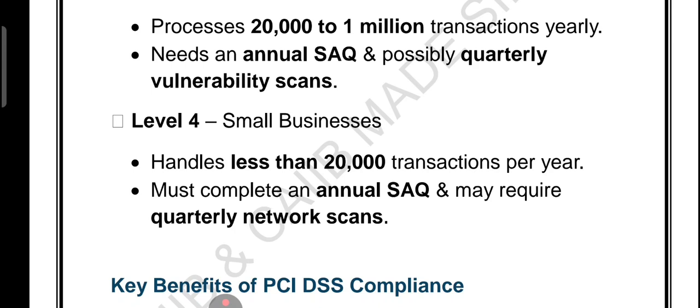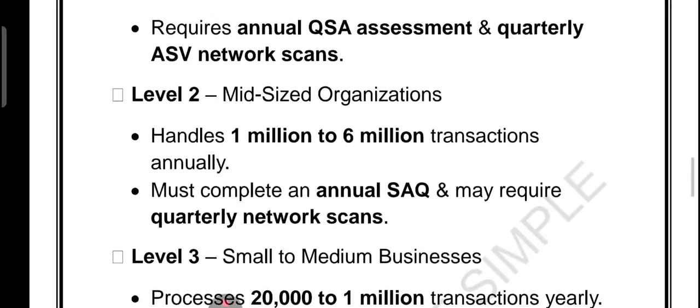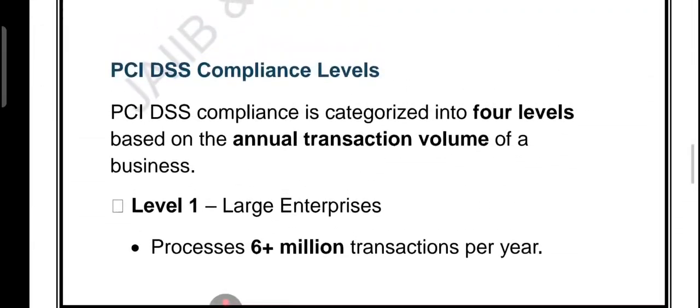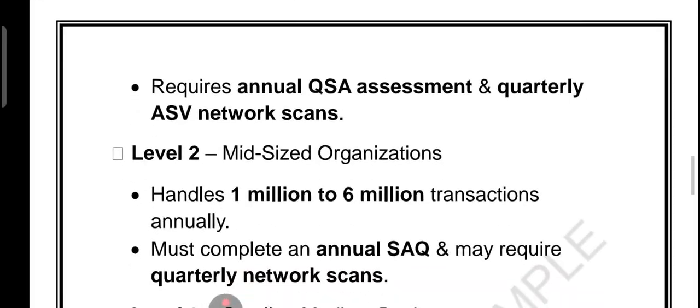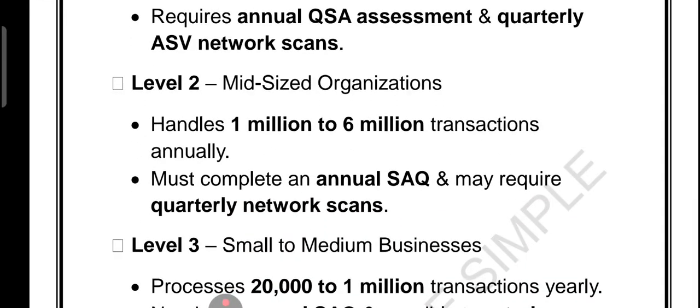So compliance levels go from 1 largest to 4 smallest. Requirement is annual SAQ, right? Network scan and QSA for the top level. So remember the full forms of these as SAQ and QSA, right? SAQ means annual self-assessment, right?